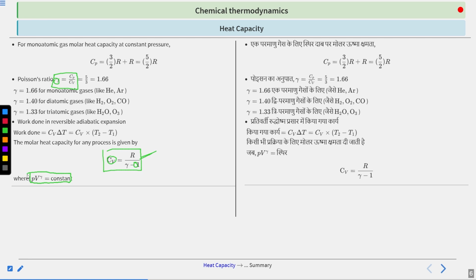As I've told you, substitute V equals nRT by P. Now in the next part, you keep the pressure constant. In the earlier case, pressure and volume change while temperature is constant. In the next case, take pressure constant, so that pressure multiplies on the constant side, and you are left with a different equation involving V and T, rather than P and T. Clear? So you will get three different equations. Now moving on further.